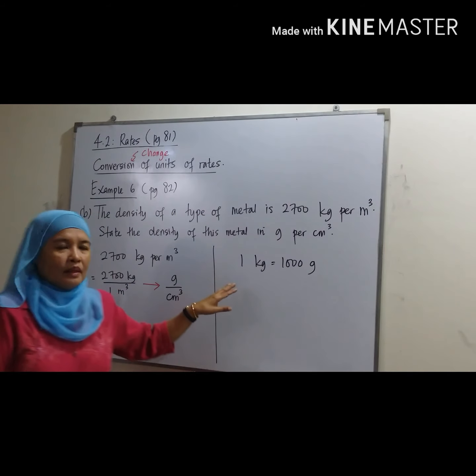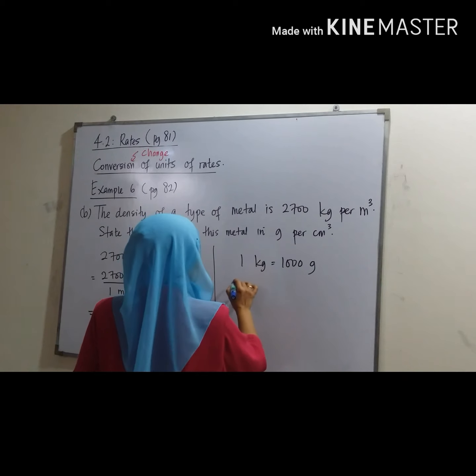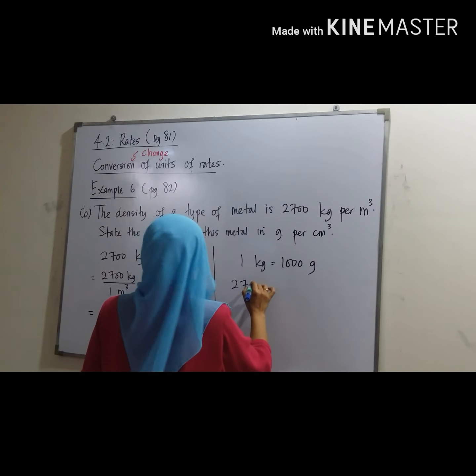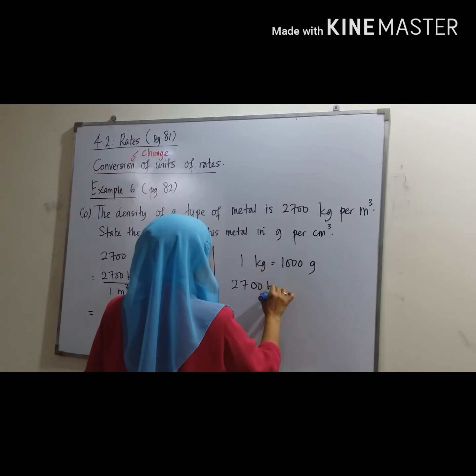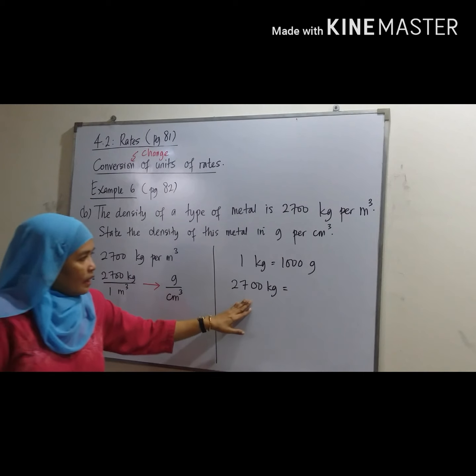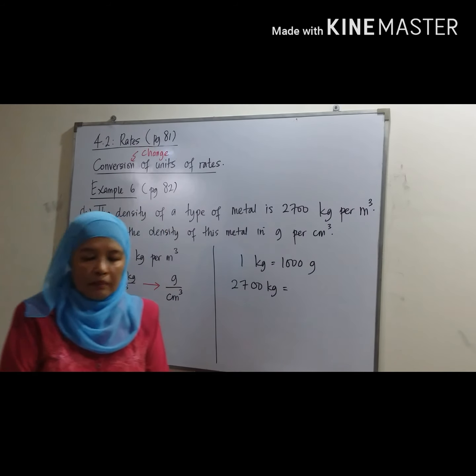Okay, this one we have to memorize. So 2,700 kg equal, okay, when the value of kg become bigger, the value of gram should be bigger.